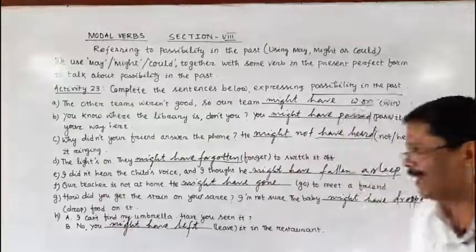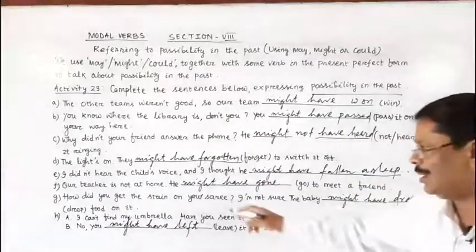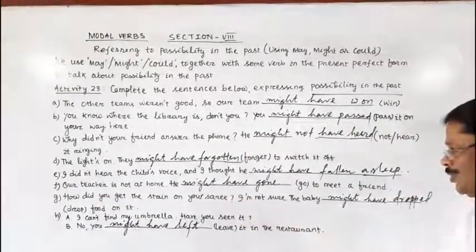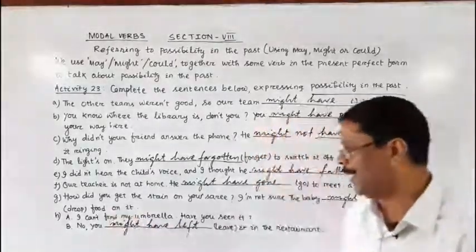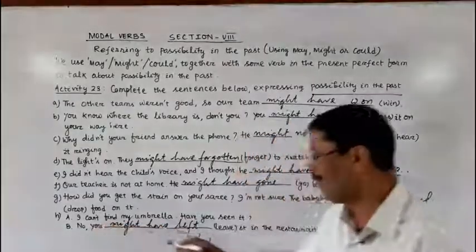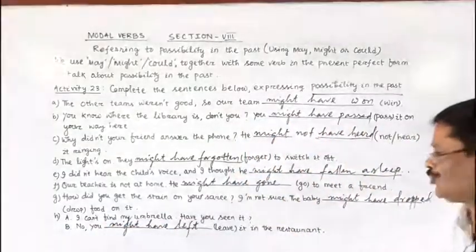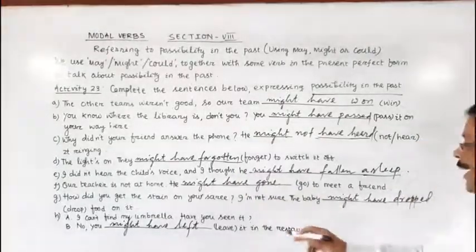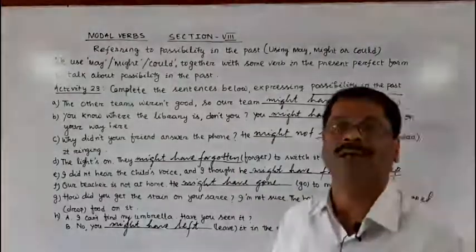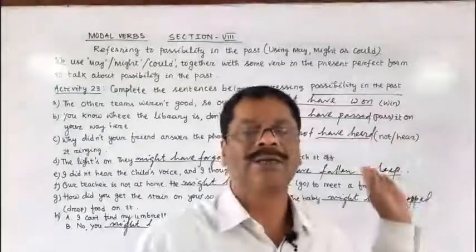How did you get the stain mark on your sari? I am not sure. The baby might have dropped food on it. I can't find my umbrella. Have you seen it? No, you might have left it in the restaurant. Clear? So what have you understood in this activity?